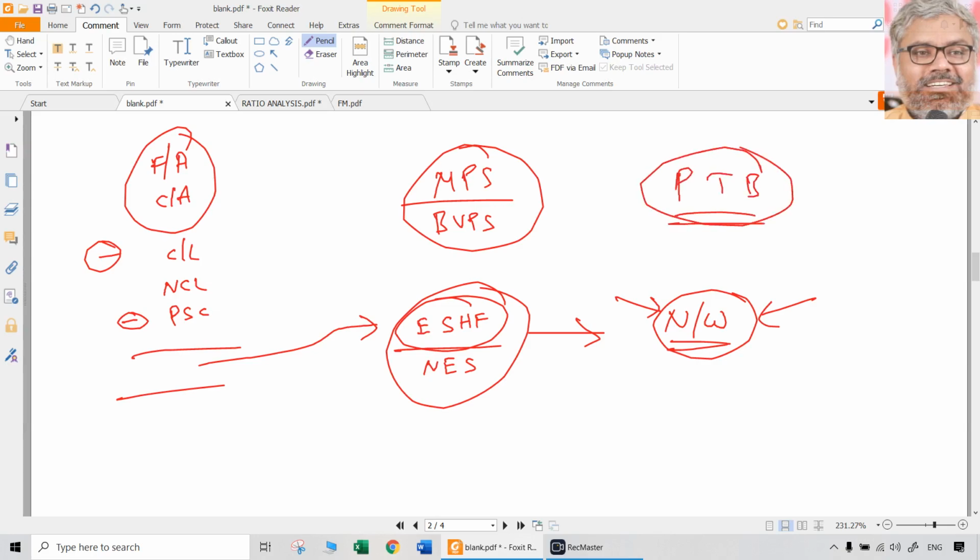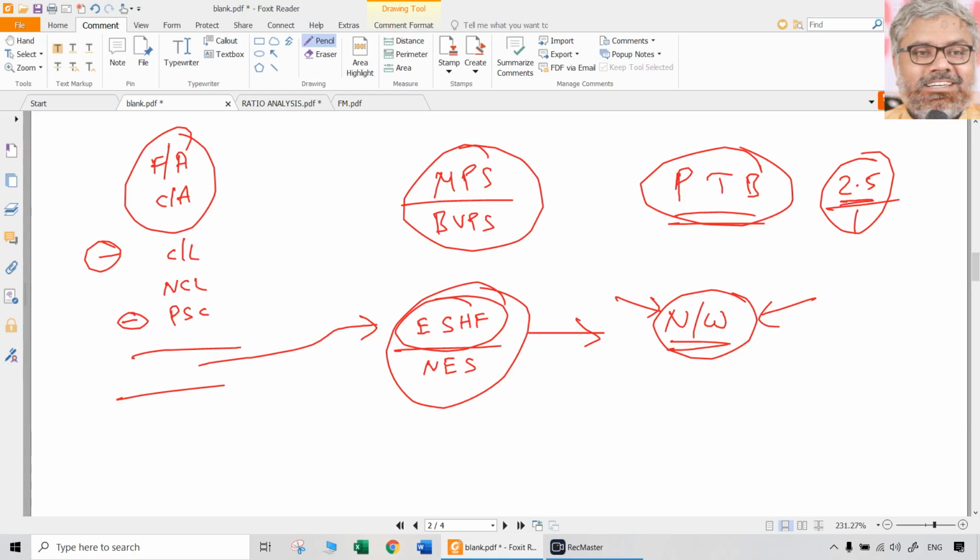What does this indicate? Of course, this indicates how many times the market is paying for the share whose book value is 1. Let us say book value per share is 1. If market is paying 2.5, that means market is accepting that this book value is lower, but real worth of the company is higher.